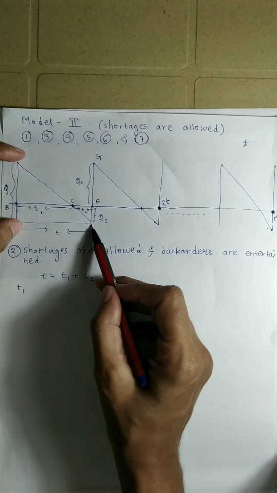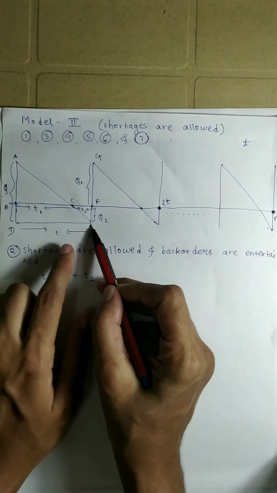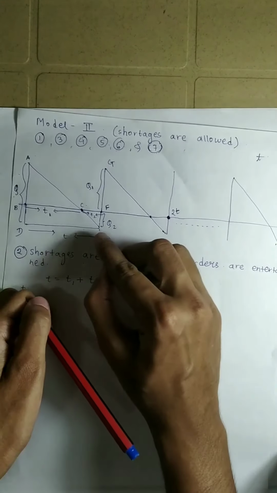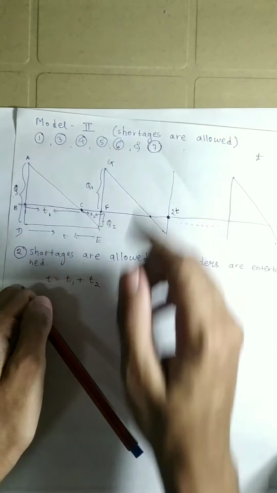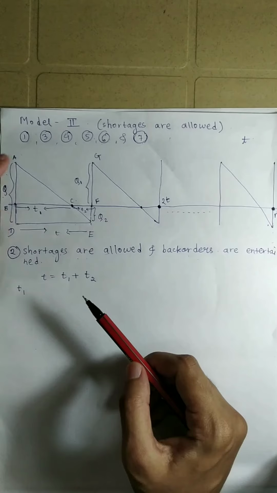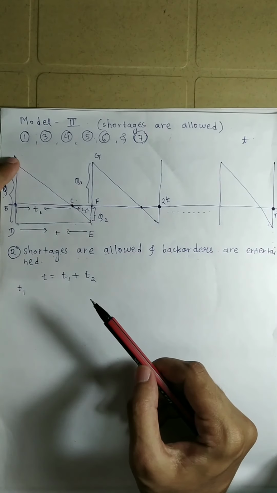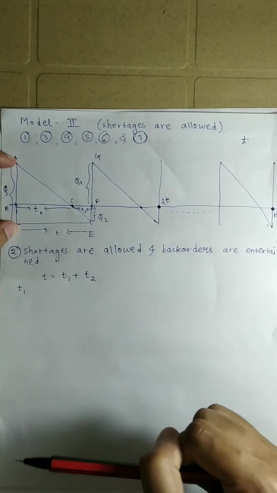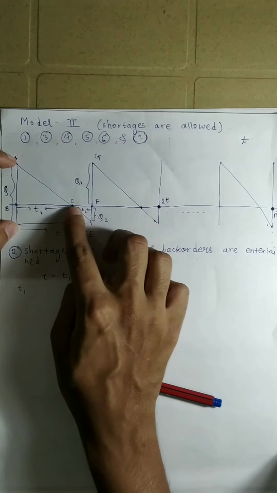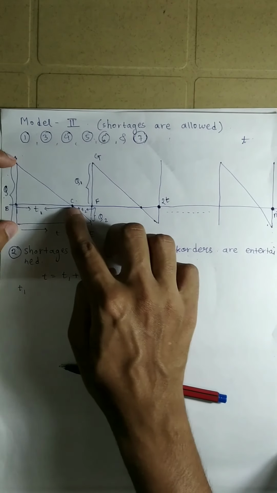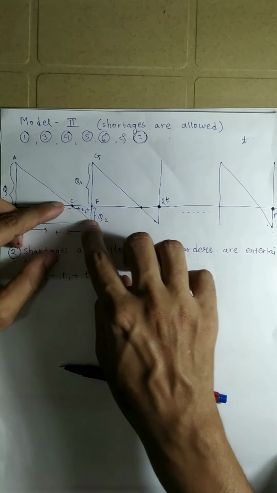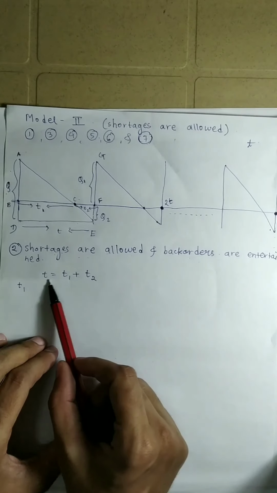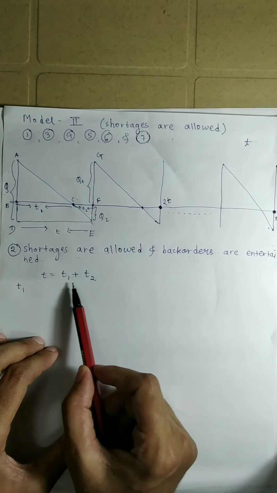Okay, and then again at the time T, the inventory is replenished, meaning it is filled instantaneously. So again from here it will go up to level Q. You can think of that as this big triangle, but in this case we have allowed shortages. So after a certain amount of time T1, the inventory will get over, but we will accumulate the back orders and keep them. So T is equal to T1 plus T2.